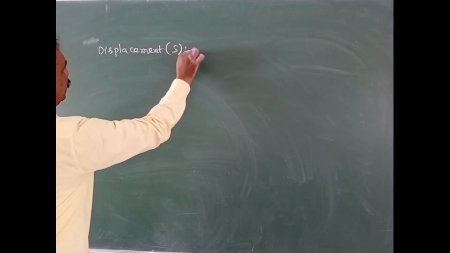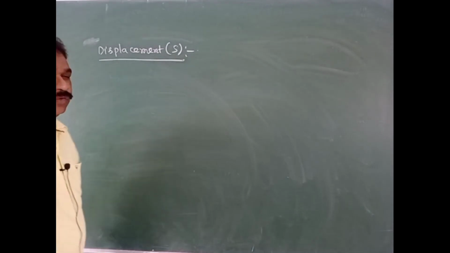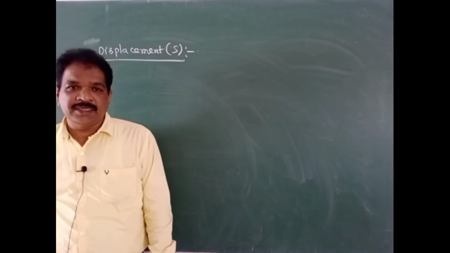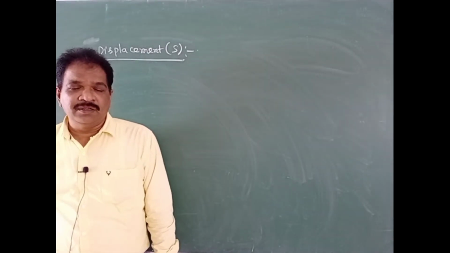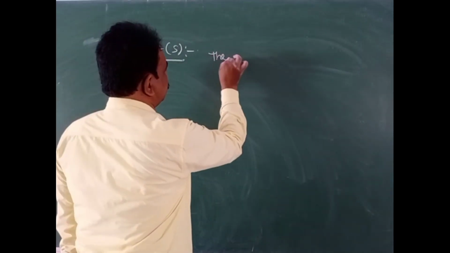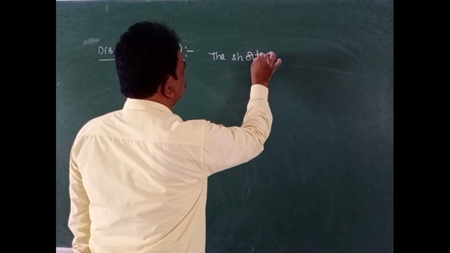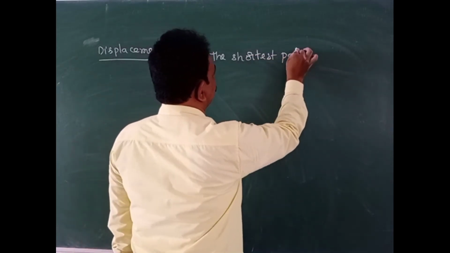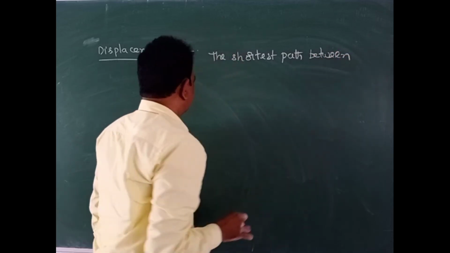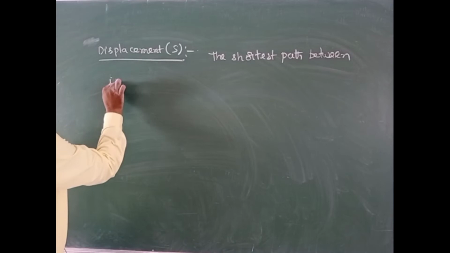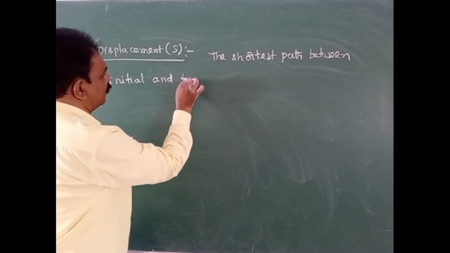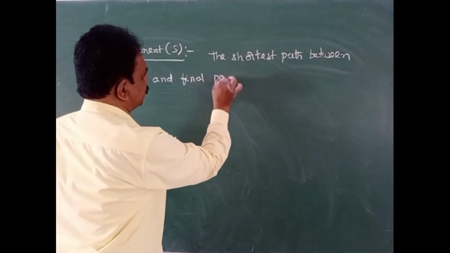Displacement is also indicated by the letter S. Both distance and displacement are indicated by the same letter. Then how will we define displacement? It means the shortest path between initial and final positions.